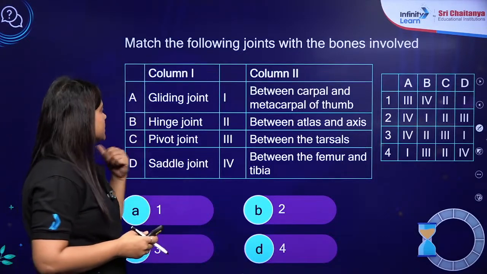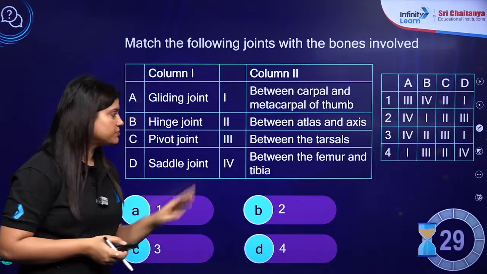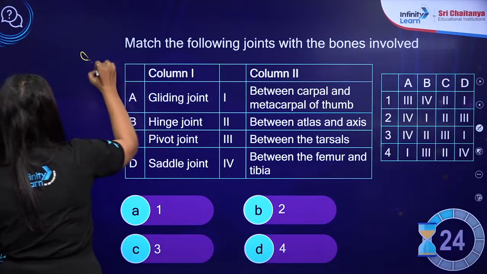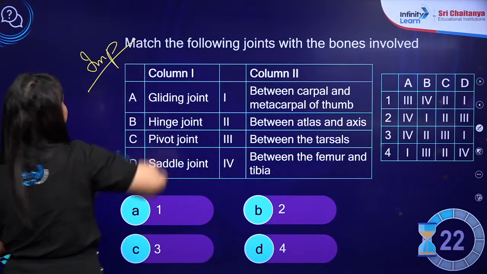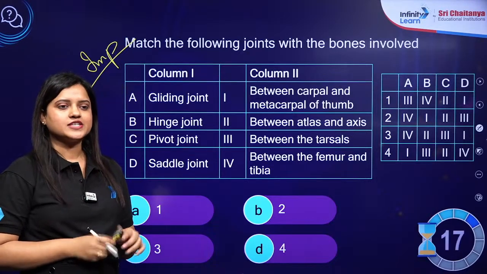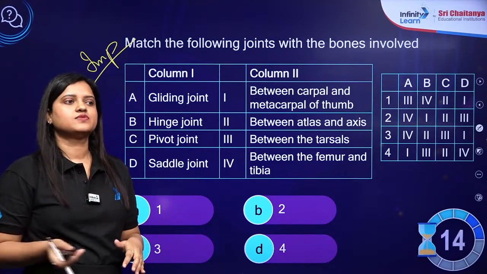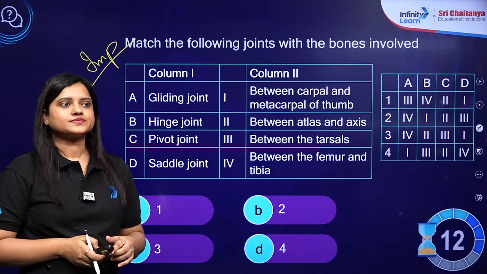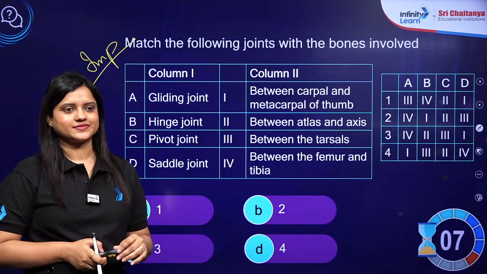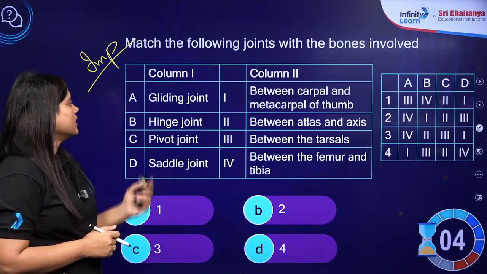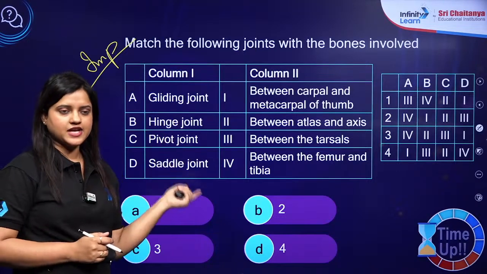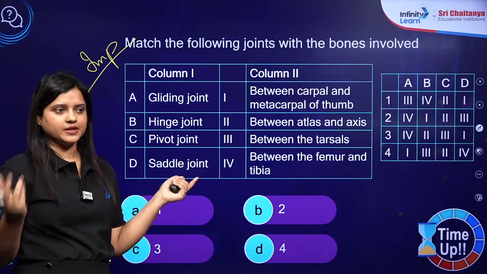Okay, so yeah, you can see this question based on the types of joint, very important, and your timer is running. Yes, +4 for every correct answer and -1 for every wrong answer. Now by this you will revise the various types of synovial joint and their location. Very important for NEET.